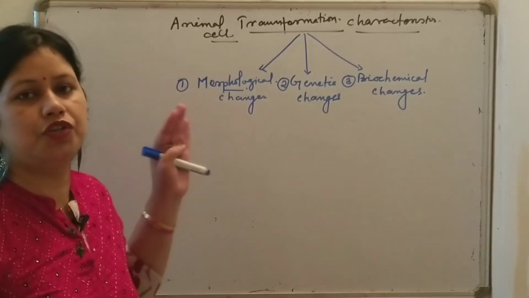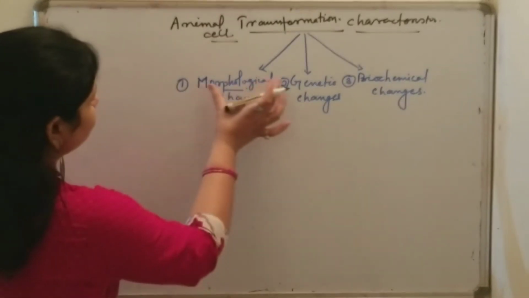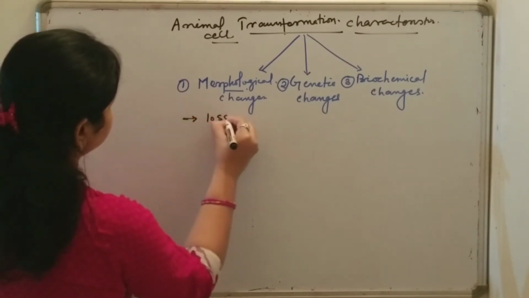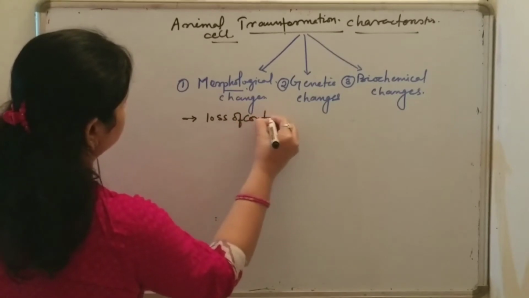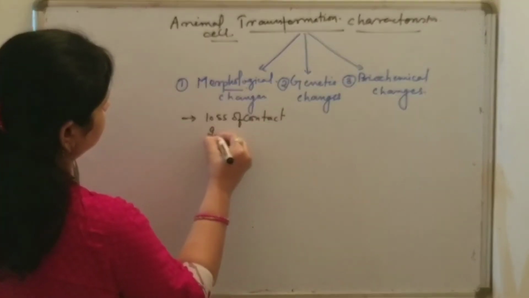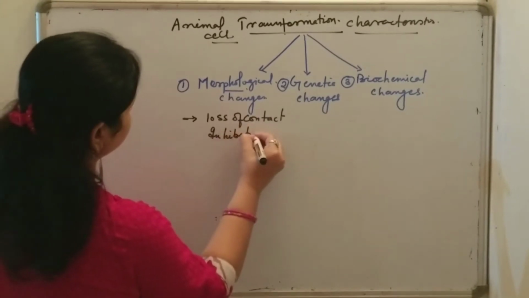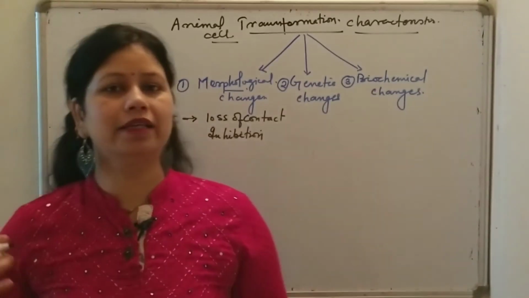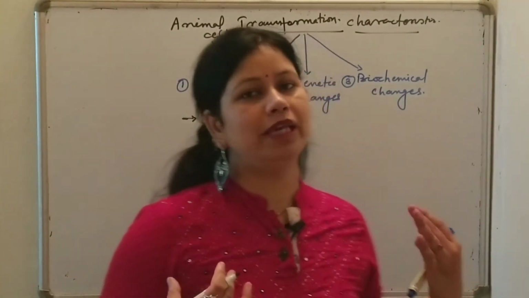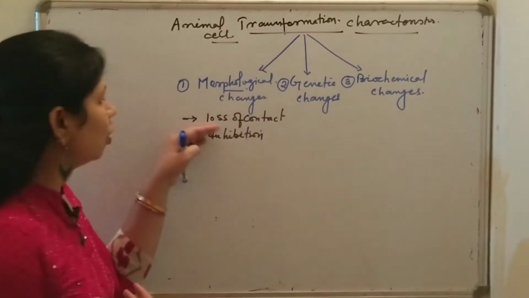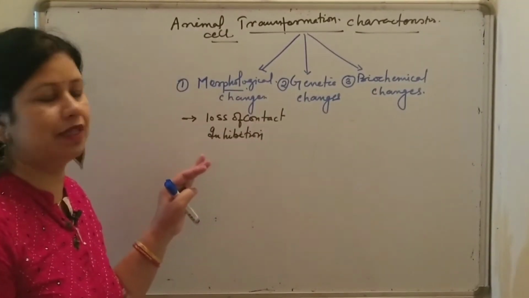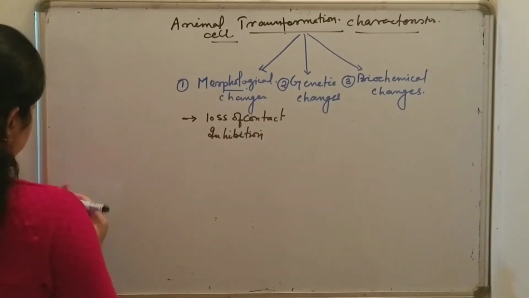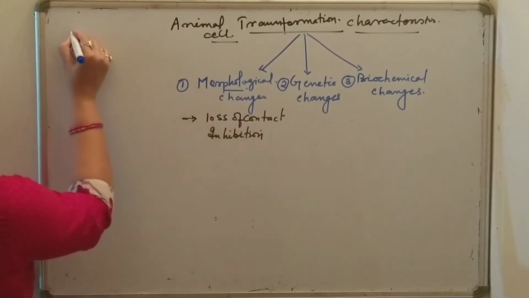So the first change with respect to the morphology is loss of contact inhibition. So first of all, we need to understand what is the meaning of contact inhibition, and after that only we will be able to understand what is the meaning of loss of contact inhibition, or what happens when this contact inhibition is being lost. So let's discuss contact inhibition.